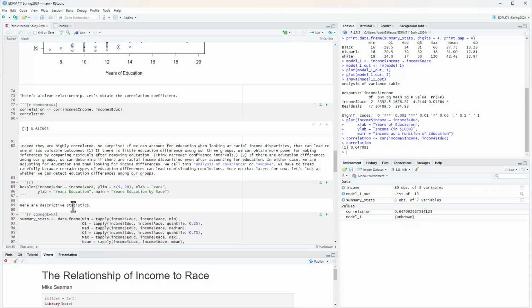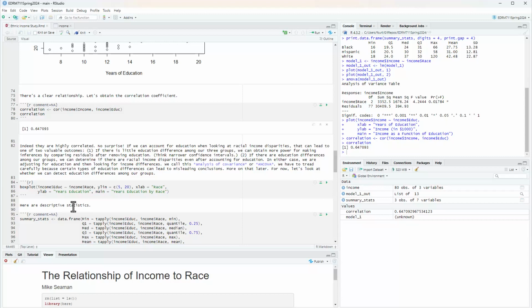The second advantage of ANCOVA is if there are education differences among our groups, we can determine if there are racial income disparities even after accounting for education. In either case, we're adjusting for education and then looking for income differences. And we call this analysis of covariance because the education variable here is a covariate, and we're removing that residual when we're looking at analysis of variance, so when we're looking at the relationship of the racial groups to income.